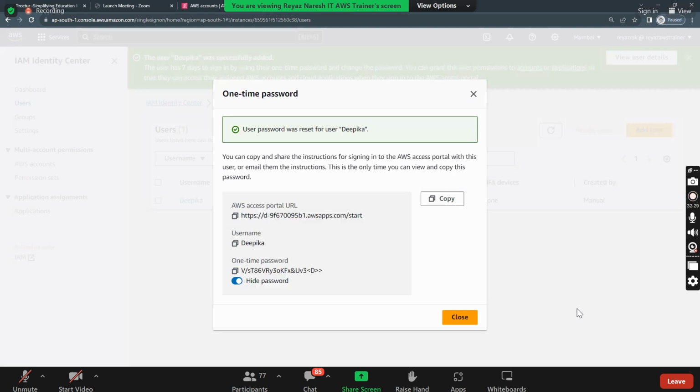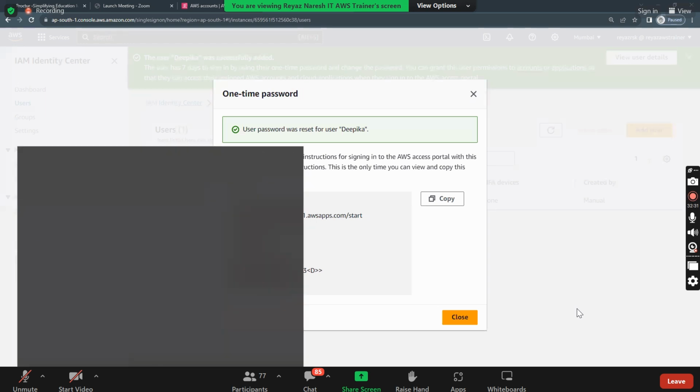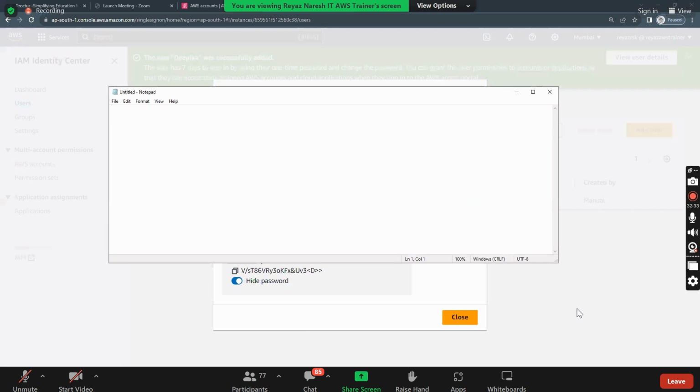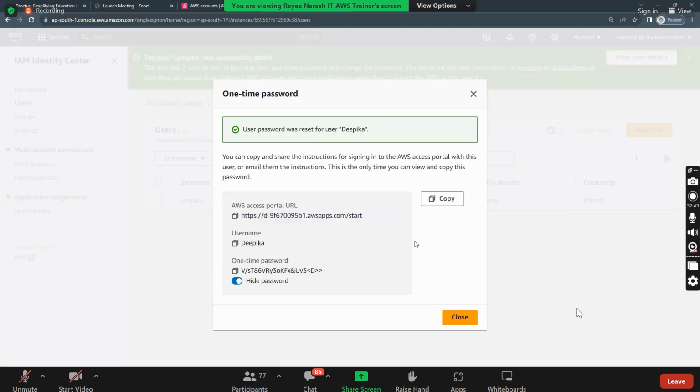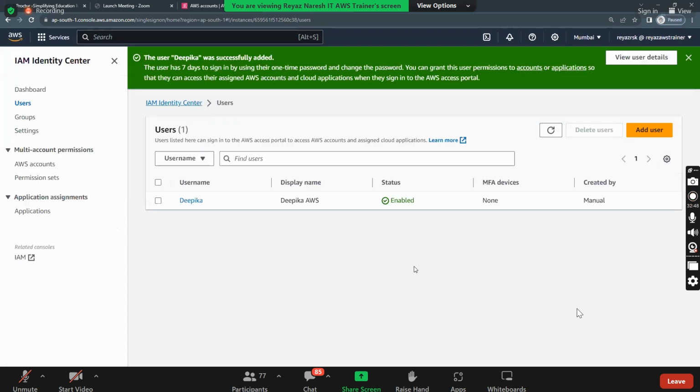So put it separately here: username Deepika, one-time password is this. Then click on close. Created.